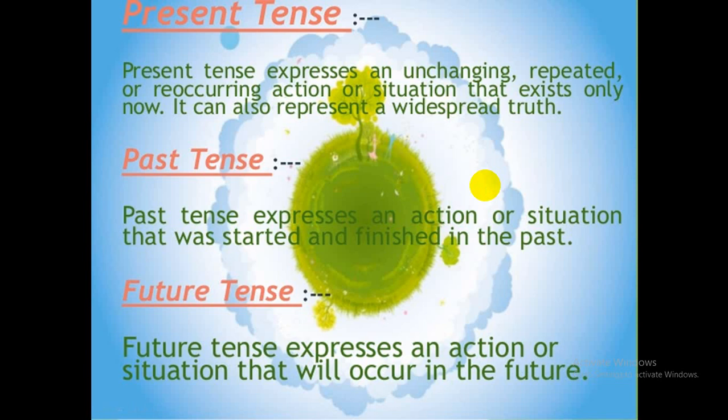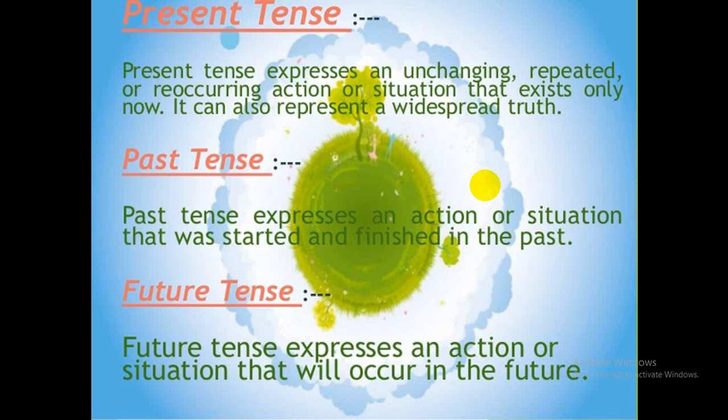You are doing something and you are habituated to do these things, and all the works are being done in the present time, not in past, not in future. The work which is related to present time is mentioned by present tense.